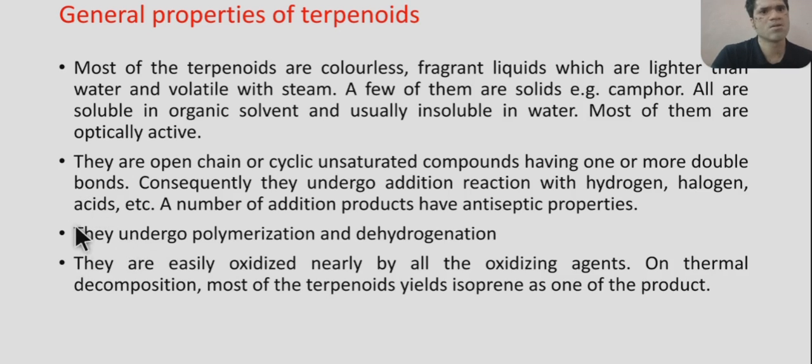Similarly, they also show polymerization and dehydrogenation properties. They are easily oxidized by nearly all oxidizing agents. Oxidizing agents like KMnO4, bromine, K2Cr2O7, osmium tetroxide, all these oxidize terpenes easily. And on thermal decomposition, most terpenoids yield isoprene as one of the products. So these are the properties of terpenoids.